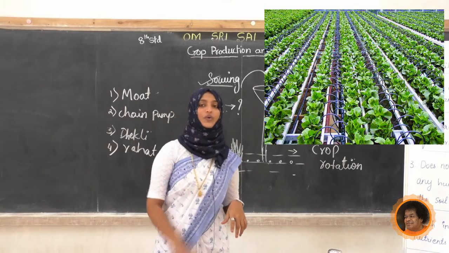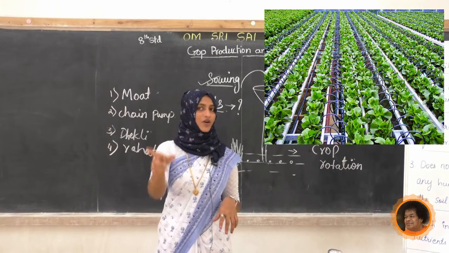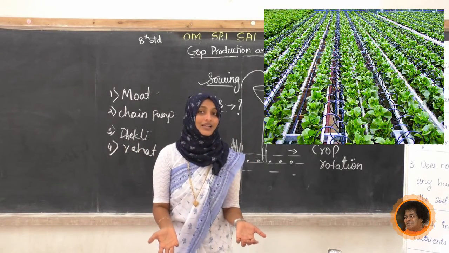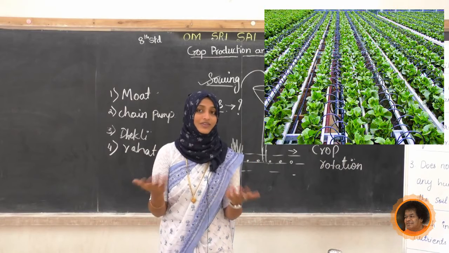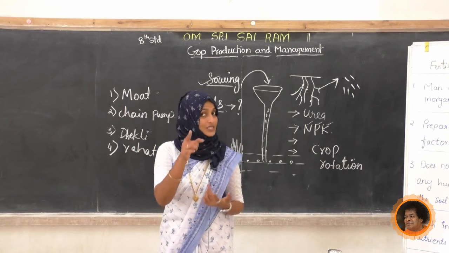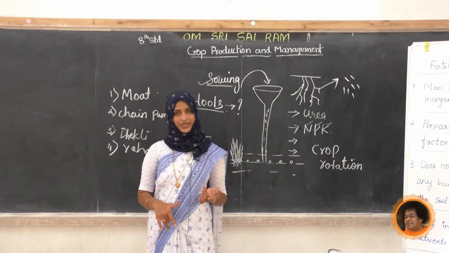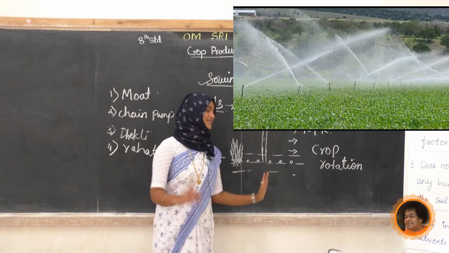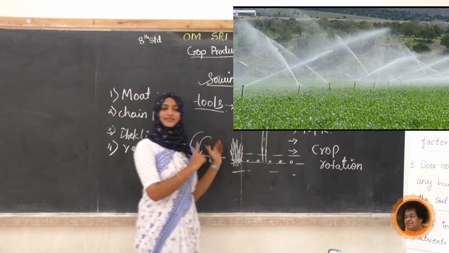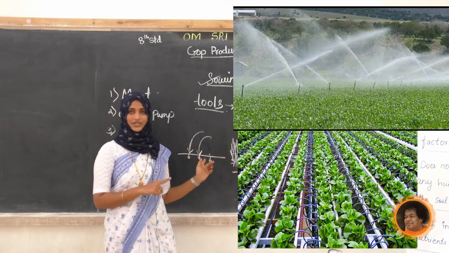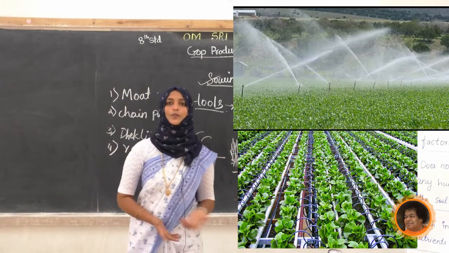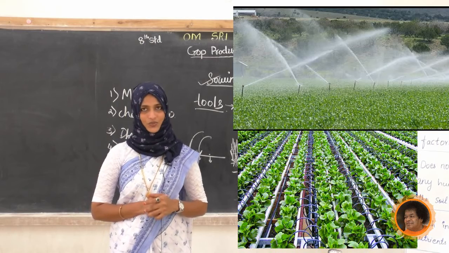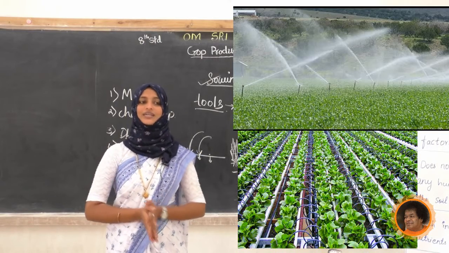Drop by drop the water falls. So it is very suitable for those who have less water, or do not have a sufficient amount of water; they can implement this one. But in a sprinkler system, look here, it is just rotating. Upon that, the drip system is very suitable for the arecanut plantation, and we can choose this one for the coconut plantation too. And this is all about irrigation.